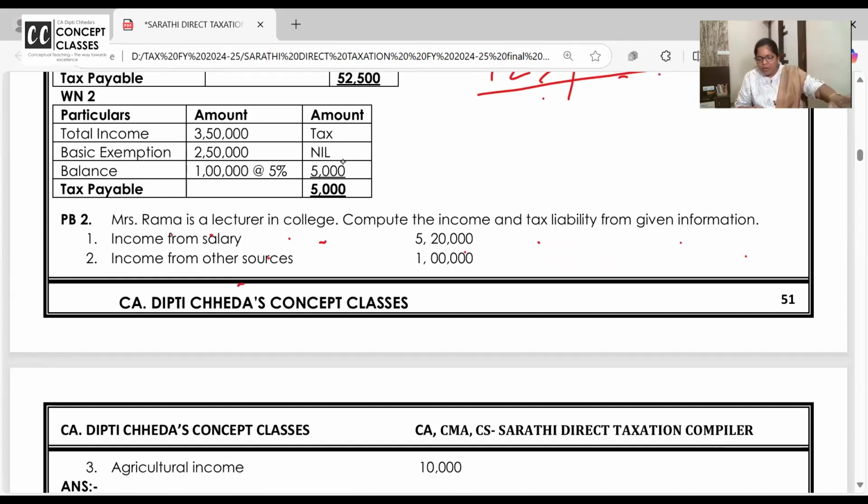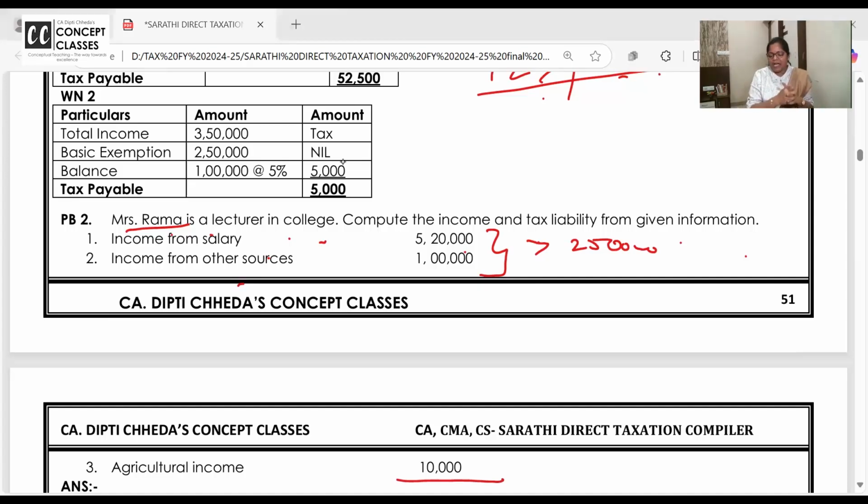Now I don't want you to write the condition. Orally tell me. Is Mrs. Rama an individual? Yes. Is the agricultural income above 5,000? Yes. Is the non-agricultural, that is taxable normal income, above the basic exemption of 2,50,000? Yes. So Rama should calculate the tax with the step method, right? Yes, ma'am. So all you students will take a break and come back with the answer.